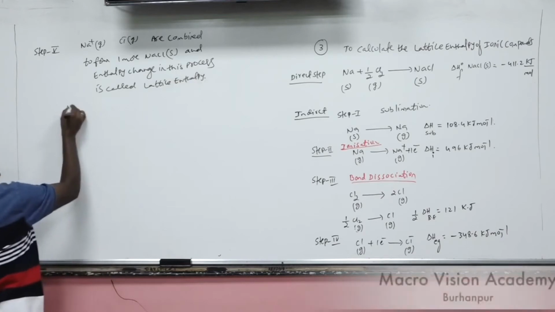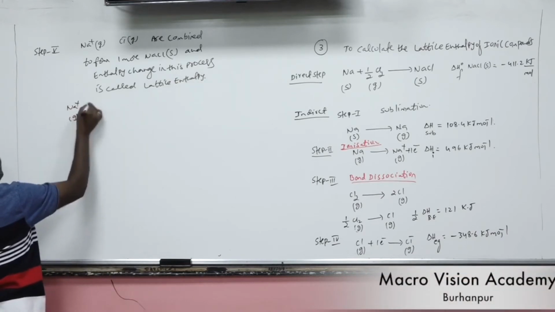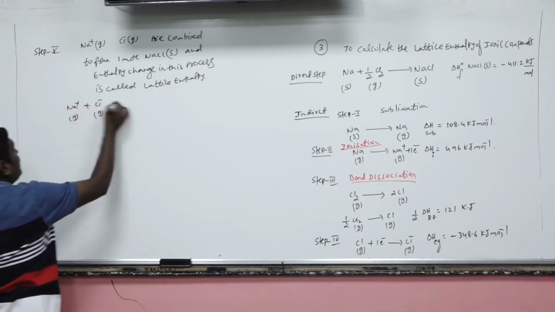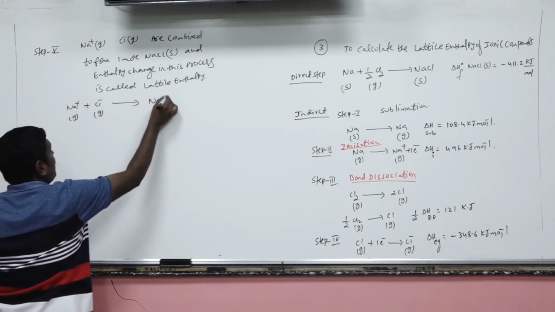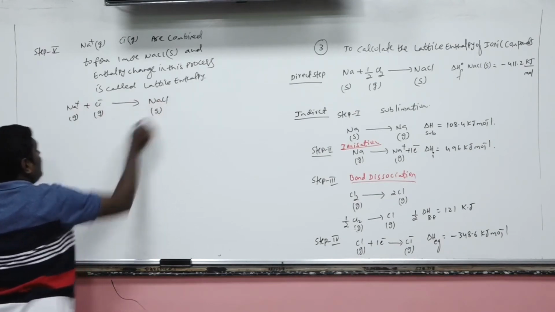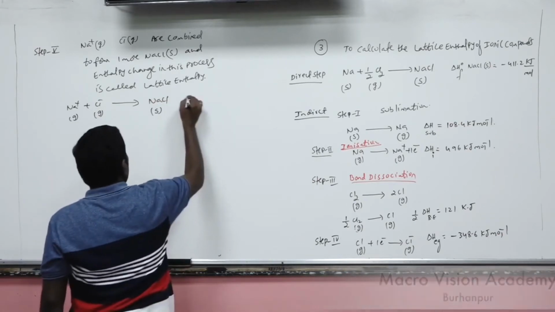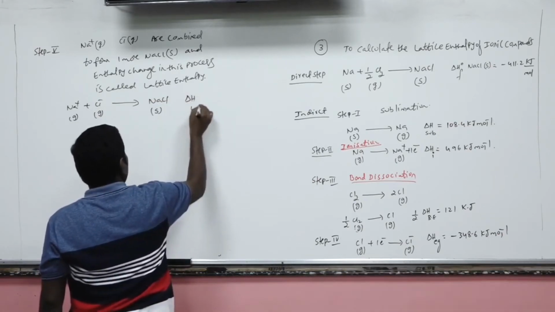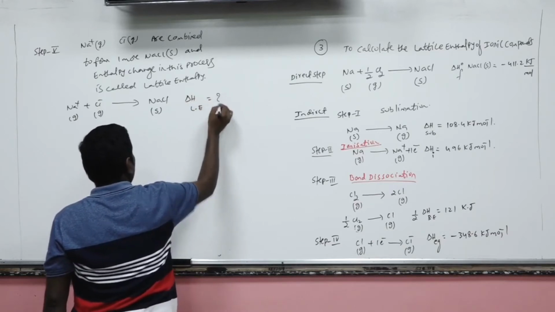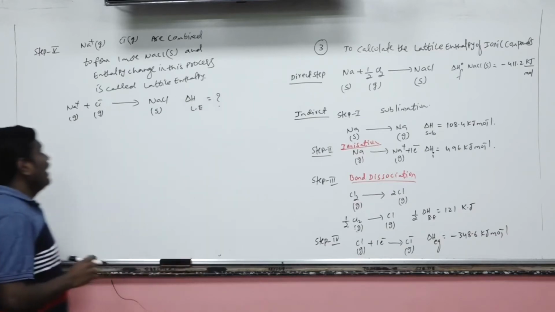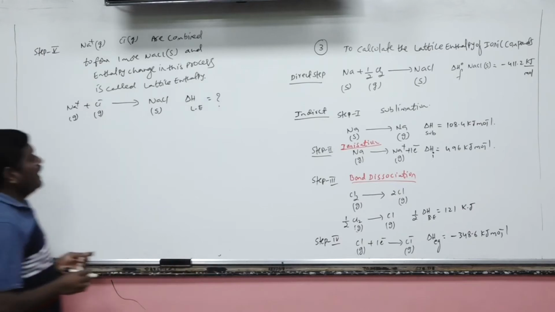Let's suppose Na positive ion and Cl negative ion get converted into 1 mole of NaCl. Now this is the delta H lattice energy. This is the question mark. We have to calculate the lattice enthalpy.